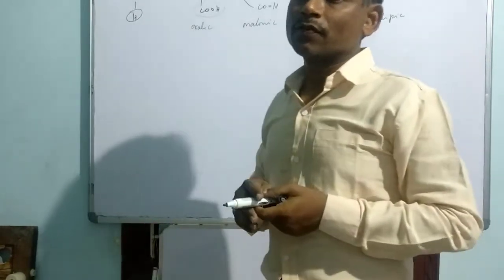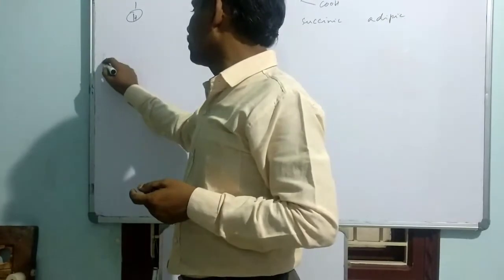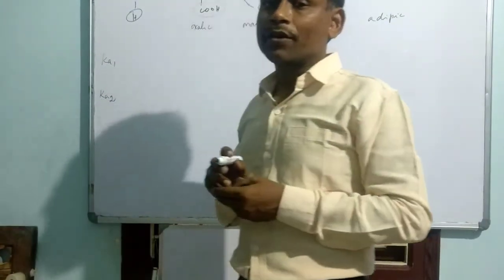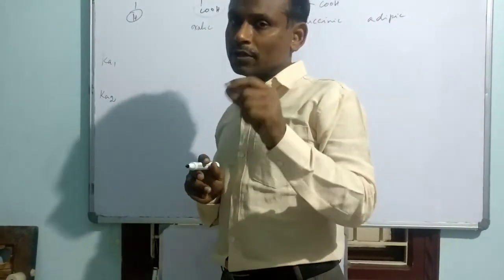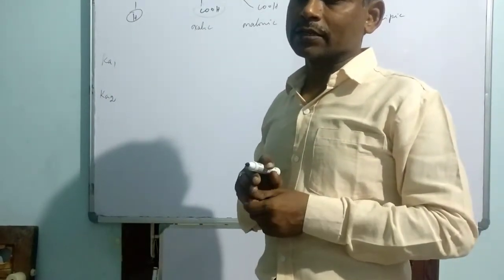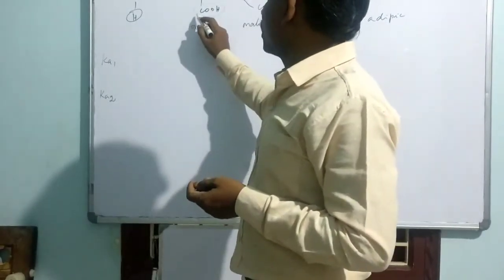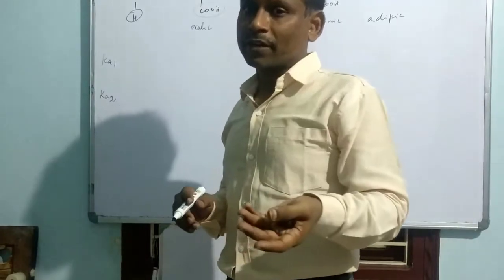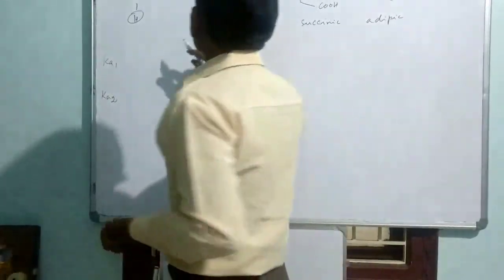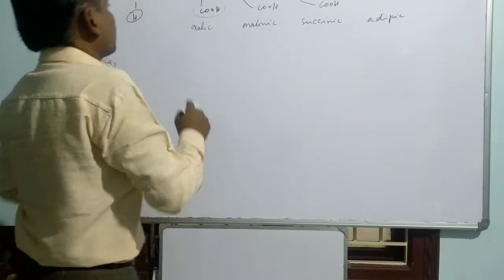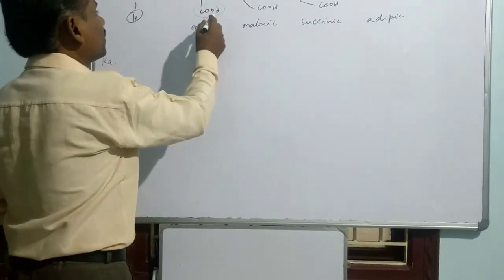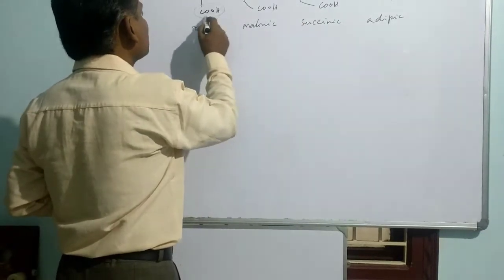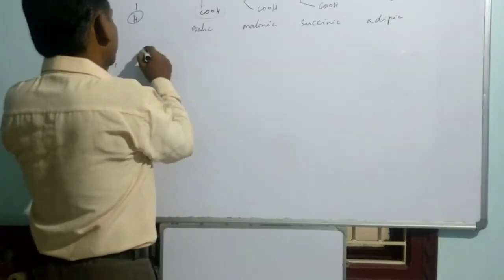So with reference to ejection of the first proton, we have the Ka1 value, and with reference to ejection of the next proton, it has the Ka2 value. Now first we discuss the Ka1 of the respective dicarboxylic acids. In that situation, one of the COOH groups is acting as an electron withdrawing group through the minus I effect. But when you go down the series, this minus I effect is what decides the acidity.